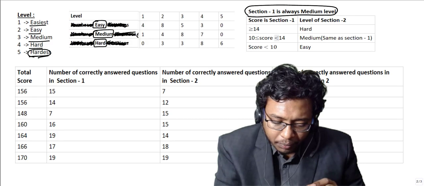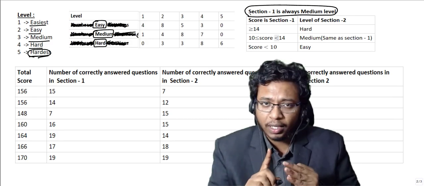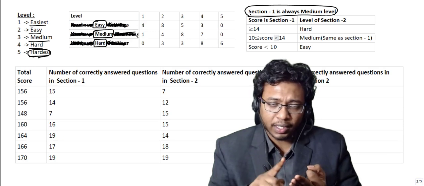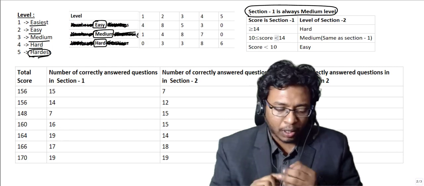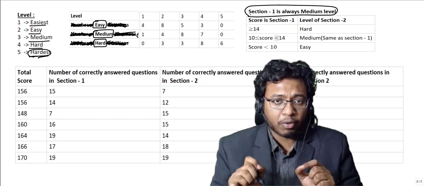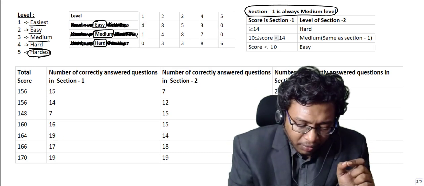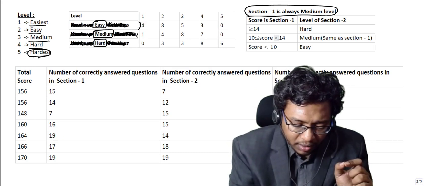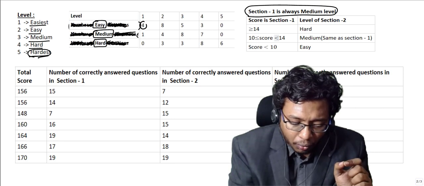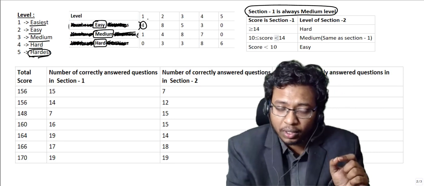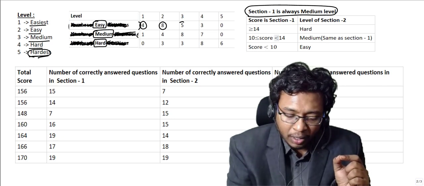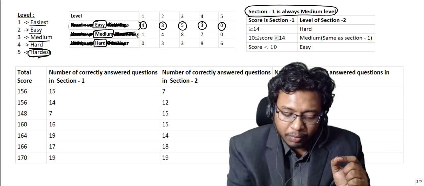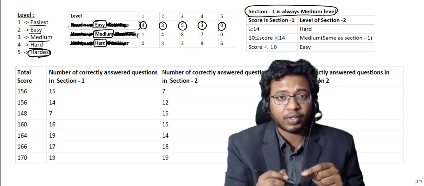Your paper is again divided into 3 levels: one is easy paper, second is medium paper, third one is difficult paper. I mean to say section. Always your first section will be of medium level. So what is the level? If your section is an easy section, then you will have exactly 4 questions of level 1, the easiest questions. Easy questions, you will have 8. Medium level questions will be 5, hard questions will be just 3, and hardest will be 0. This is if your section is of easy level.